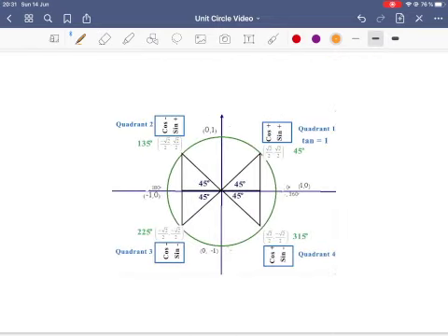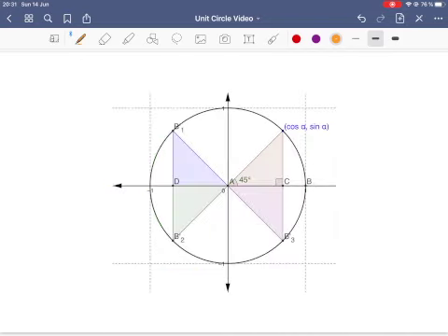And that is all I'm going to talk about today. In the live class, we'll do the same thing with 30 degrees and 60 degrees, and then just have you guys do some practice. But the important thing to remember: in quadrant 1, x and y are positive. In quadrant 2, x is negative, y is positive. In quadrant 3, they're both negative. In quadrant 4, x is positive and y is negative. And we get this really nice shape here with these congruent triangles. And it all comes down to these intersection points on the unit circle.